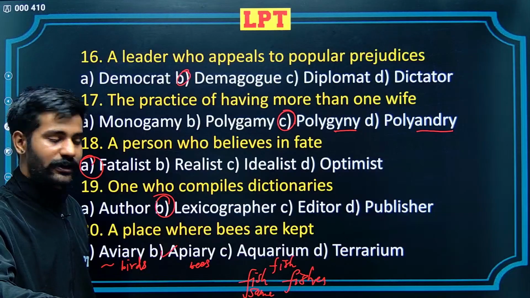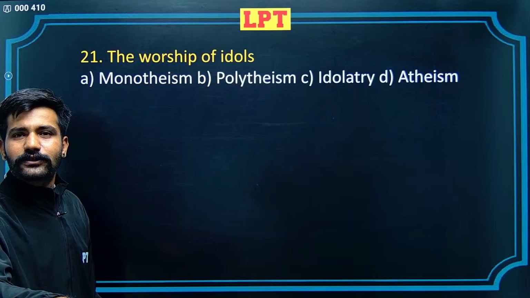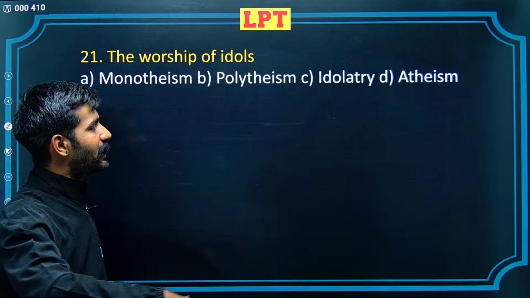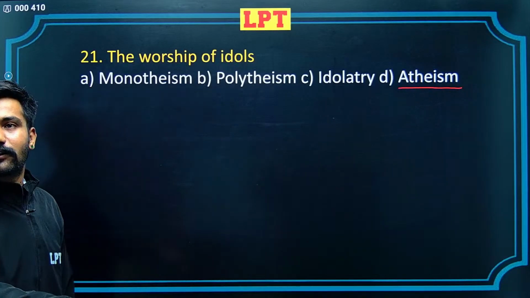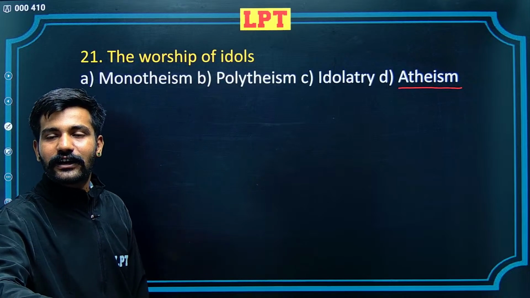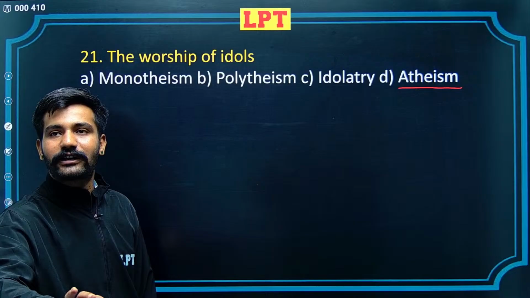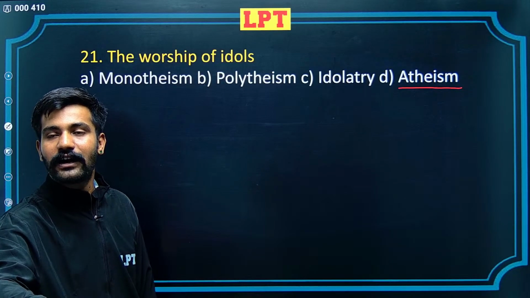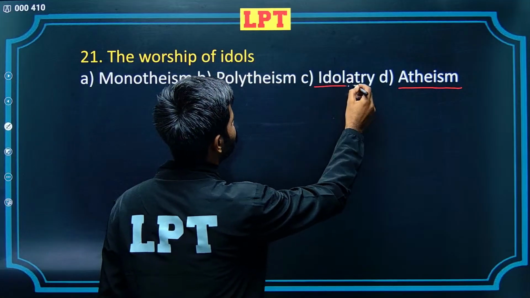Okay, the next alternative here. Yes, the next question is worship of idols. Monotheism, polytheism, idolatry, atheism. Atheism would refer to someone or a belief that God doesn't exist. Polytheism would mean that there are multiple gods that exist. Monotheism would mean that there's only one single God. C alternative, idolatry, synonymous with the word idol, is the correct alternative here.